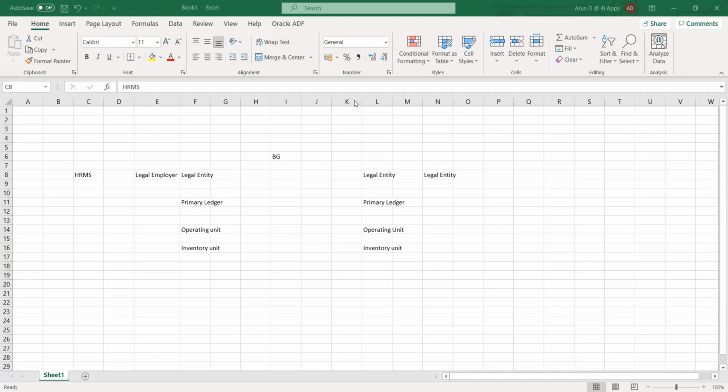Let's say I have a count of 500 employees, and I have run payroll for all the employees. Now if I want to understand, for a particular employee, how much I have deducted or how much I have given as a part of a benefit, I cannot do this through my primary ledger. What I can achieve through my primary ledger is how much I have made or how much I have dispensed through a particular account.